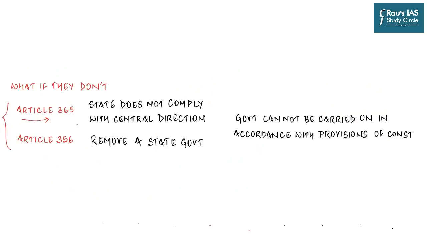So Article 365 is a very important article in our constitution, because it stipulates that if a state does not comply with or give effect to central decisions, the president of the country may hold that a situation has arisen in which the government of the state cannot be carried on in accordance with the provisions of the constitution. So far under Article 256 and 257, what you had were that the center can give orders. Now what Article 365 says is that if you don't follow these orders, the president can say, now the situation has arisen in which the government of a state cannot be carried on in accordance with the provisions of the Constitution of India.